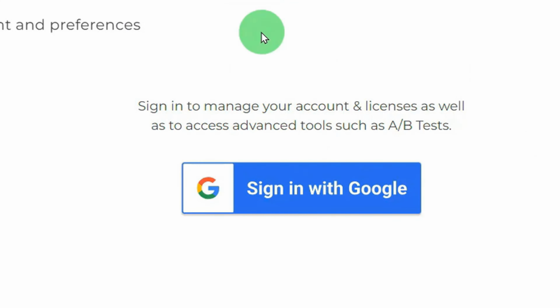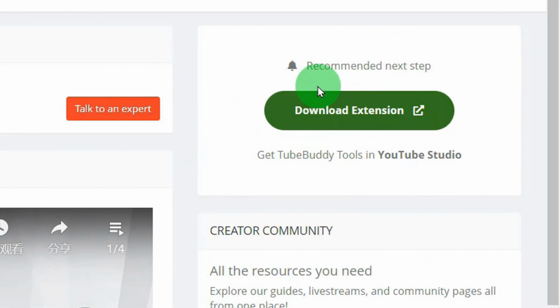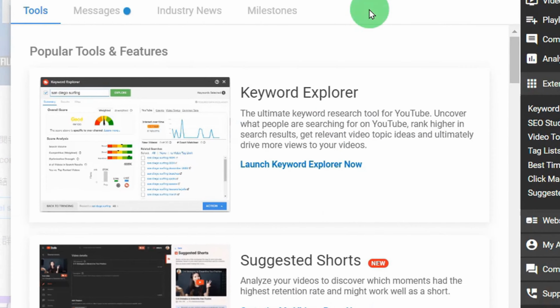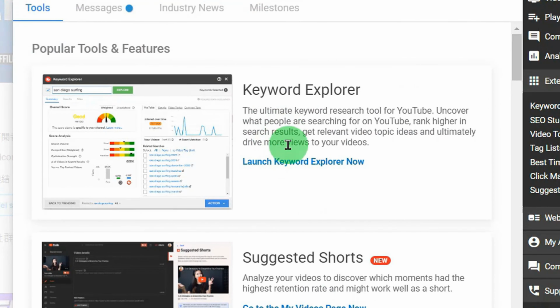After logging in, we still need to come in and see the upper right corner. There is this plugin for TubeBuddy. We need to install this plugin first. Click to download its plugin, and add this plugin here. Just click Add. After adding, we just need to click here to put this keyword.